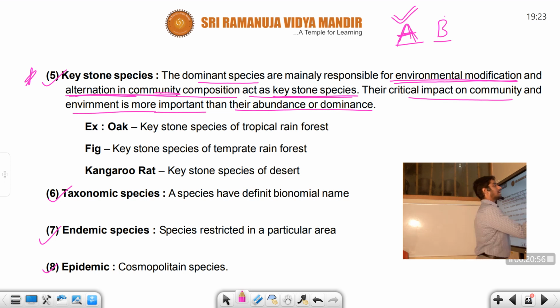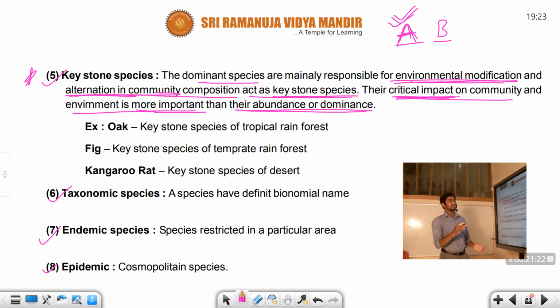Next, the critical impact on community. Why critical impact on a community? Because it changes. As I already noted, environmental modification is followed by changes in the communities. That's why it shows the critical impact on community and environment is more important than their abundance or dominance. We cannot simply call it the dominant thing. Only the species responsible for the environment should be taken as the main agenda point. That's why it is a keystone species.